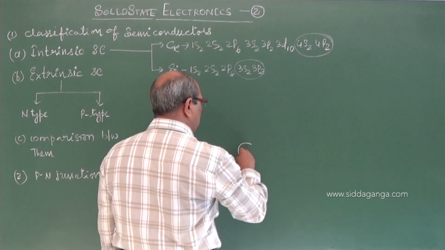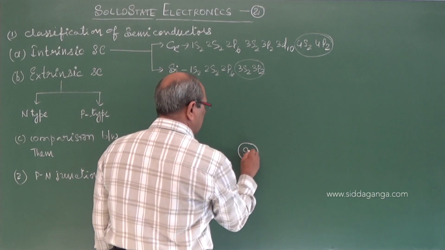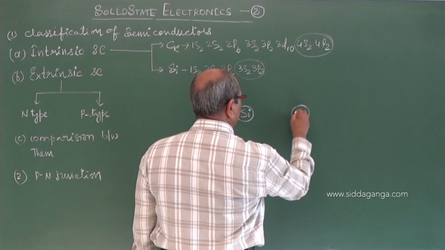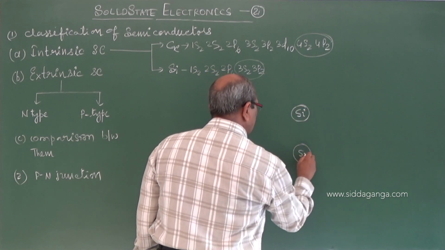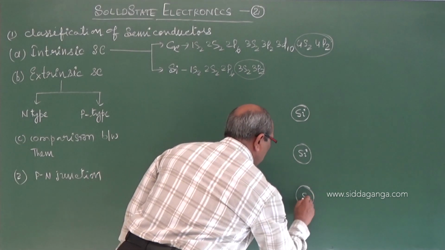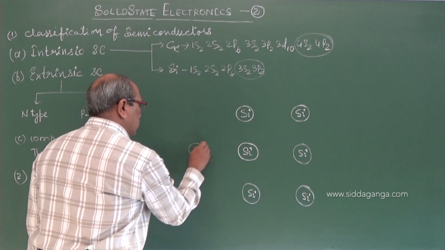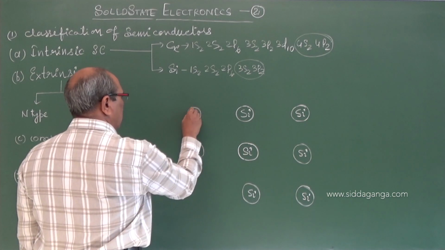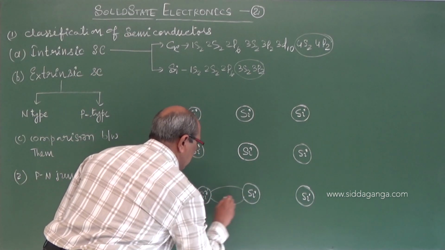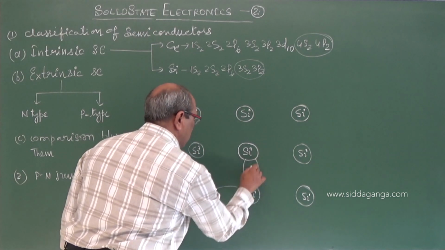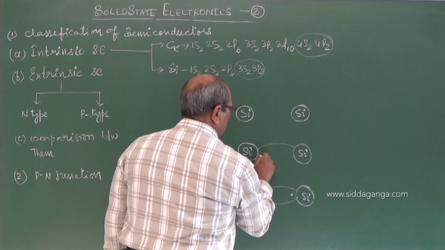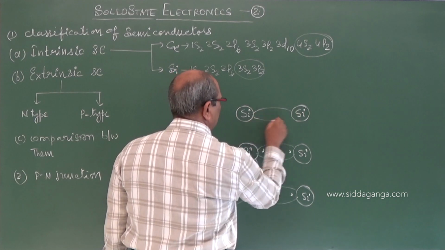Take silicon. It needs 4 electrons to get saturation. It shares its electrons with the neighbors and gets stability. To overcome instability, it shares the electrons with its neighbors. The necessary 4 electrons it gets from the 4 neighbors, as we are showing in this structure.